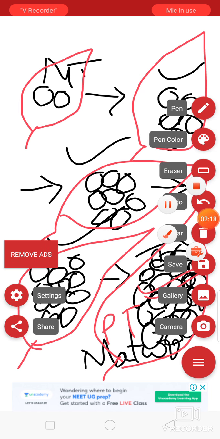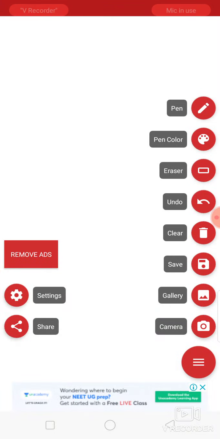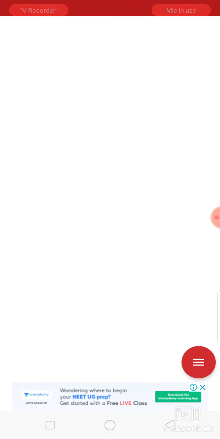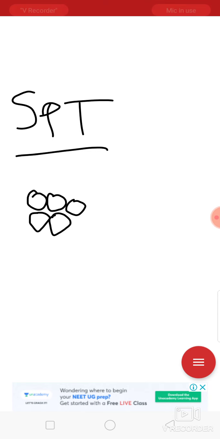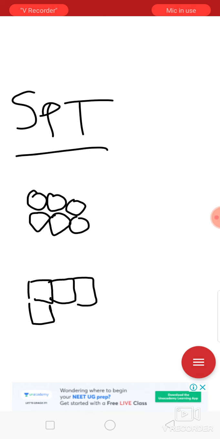So let us see what are those categories in which it is classified. The first one is simple permanent tissues. Simple permanent means they are formed of the same type of cells. Suppose the cell is circular, all will be circular. If it is square shaped, all will be square shaped. Similar type of cells, and that's why they will have similar functions.